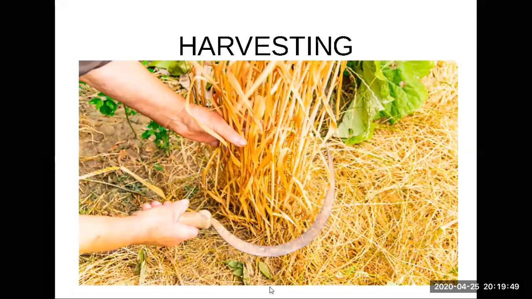Now your crop is ready. After almost 6 months of fighting the weeds, fighting the pests, you are ready to cut your crop. And what do you call this? This is called harvesting. How do you define harvesting? Harvesting is cutting the crop and gathering. Cutting and gathering. What kind of crop? Mature crop.